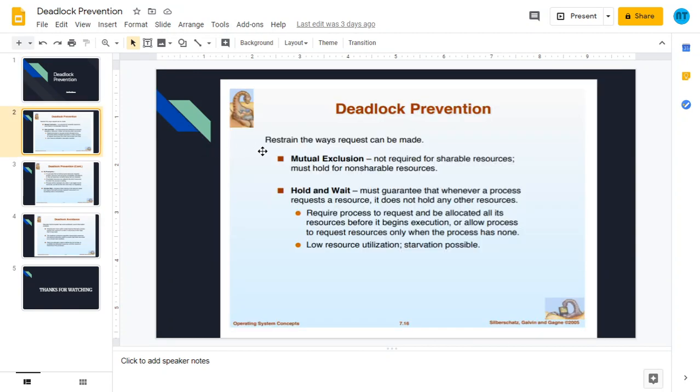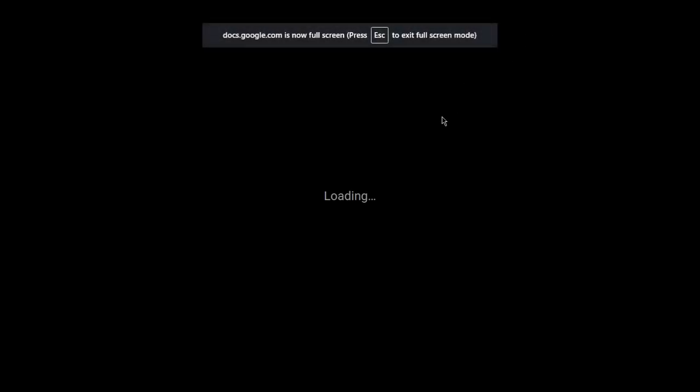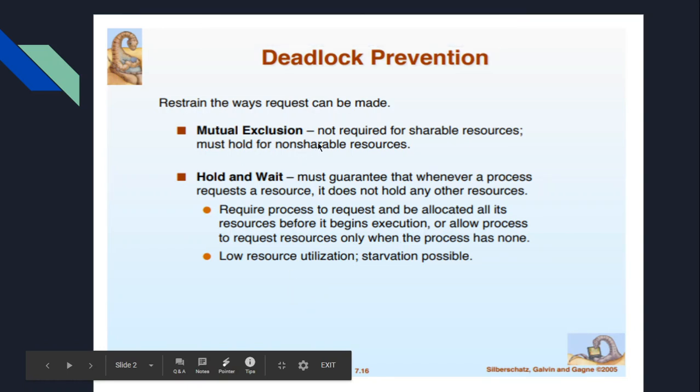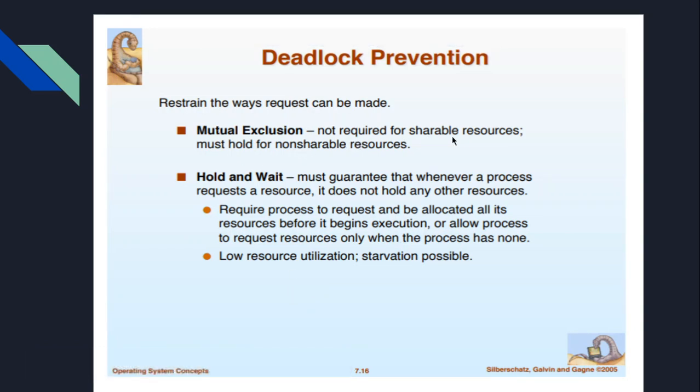So they are mutual exclusion, hold and wait, bounded wait, and no preemption. When we are able to ensure these things, then we can prevent the deadlock. We always say that prevention is better than cure. So how to prevent this deadlock? First one, mutual exclusion, not required for shareable resources.